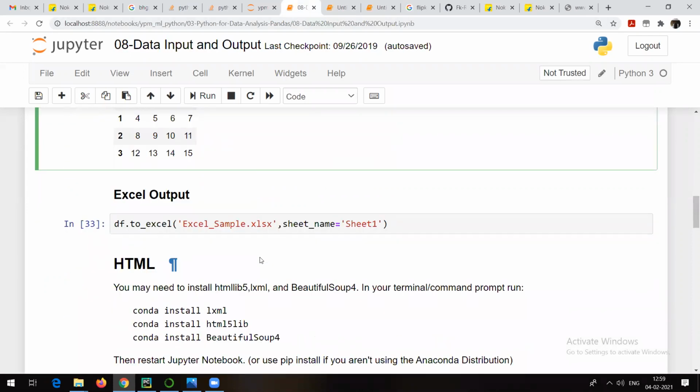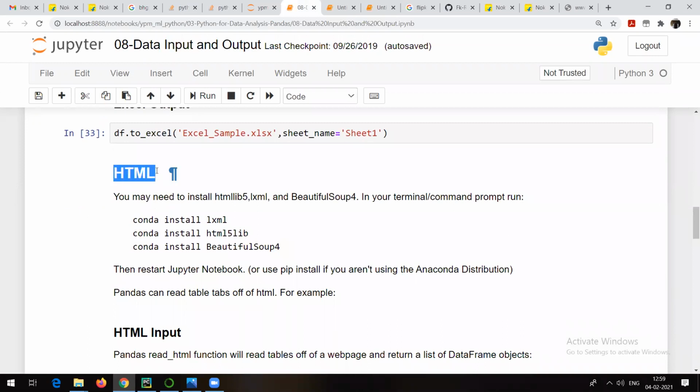Now the next thing is, let me tell you how to read the data from some HTML page.